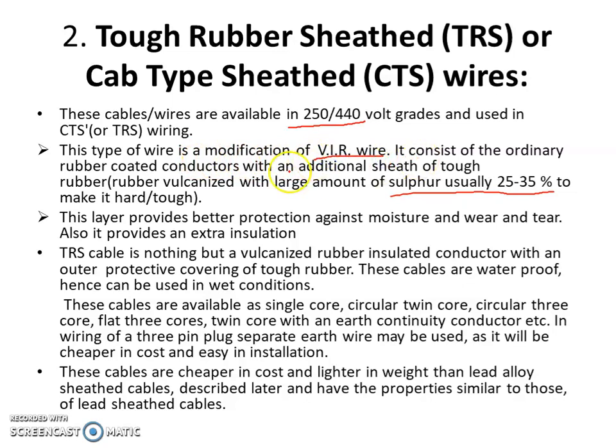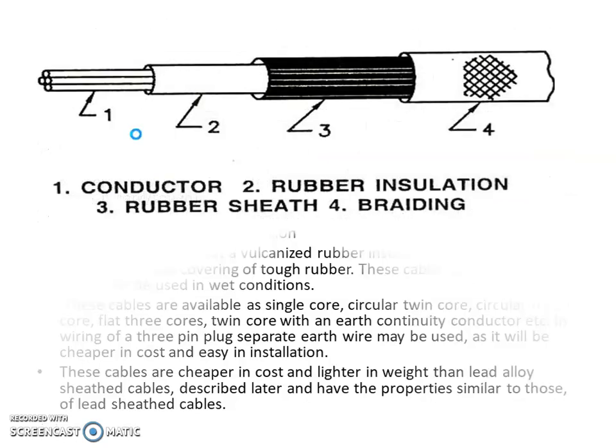It consists of the ordinary rubber coated conductor with an additional sheet of tough rubber sheeted, right? This layer provides better protection against moisture and wear and tear. Basically it is a VIR wire. The only difference is that another layer added over the vulcanized Indian rubber insulation is the tough rubber sheeted insulation, which has a higher percentage of sulfur.